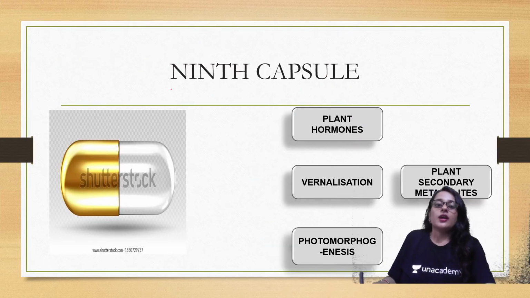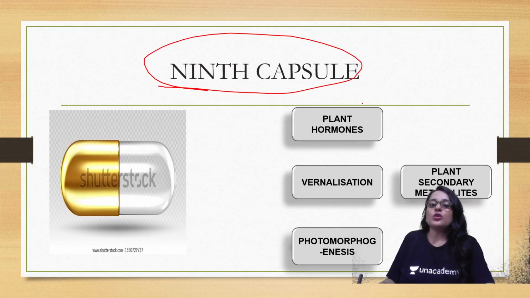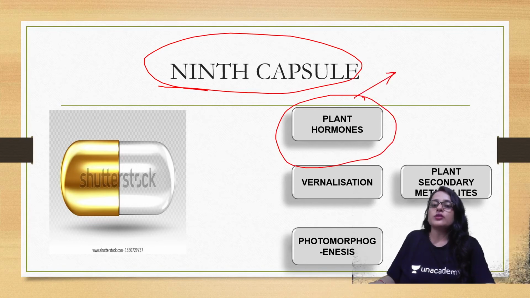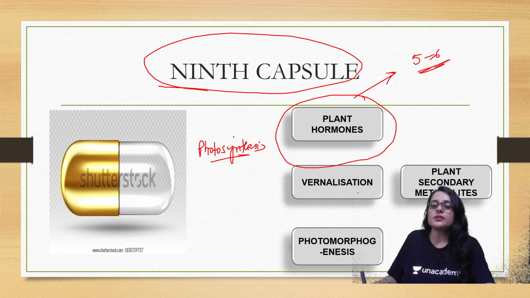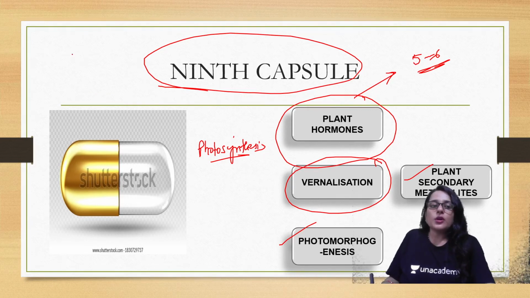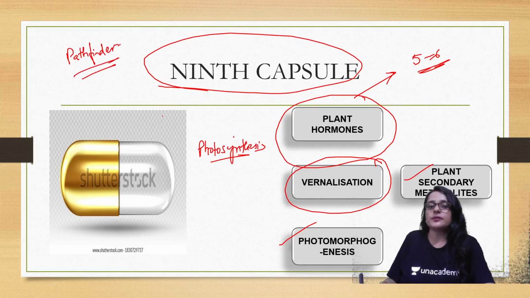Okay. Under ninth capsule, you have to go through plant hormones, as well as photosynthesis. I have forgotten to mention that. So from photosynthesis and plant hormone, basically 5 to 6 questions come. Then vernalization, photomorphogenesis, and plant secondary metabolites. These topics are very nicely given in Pathfinder also. You can follow the Pathfinder also to complete these topics.